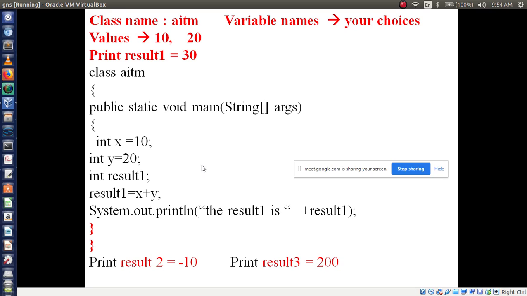Snehal also written correctly. Then declaring and initialized the variables, that one result 2 result 3. Okay, this one 908 also written correctly.